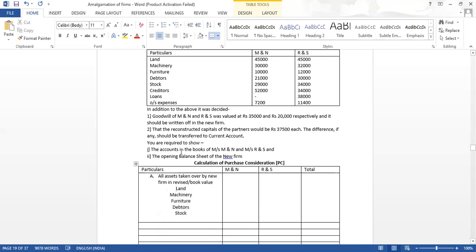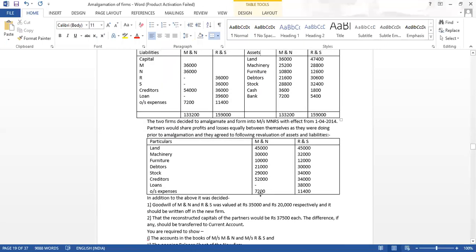And the amounts till stock, because creditor is a liability. So let us copy, and then here also till stock. Now which assets are left out? Cash and bank. We have to take the old value of cash and bank.